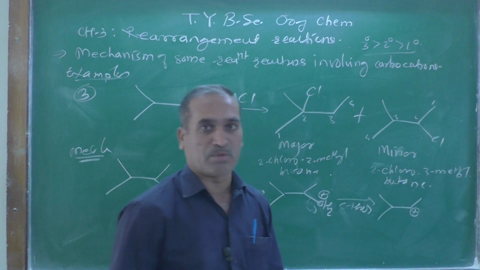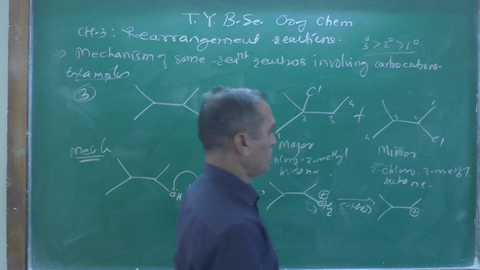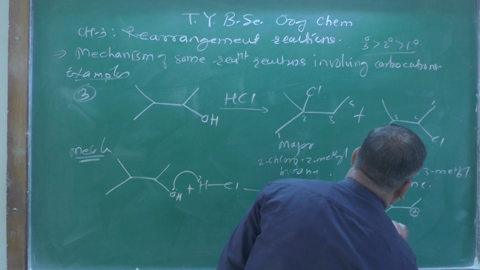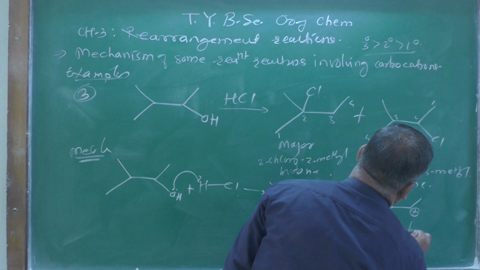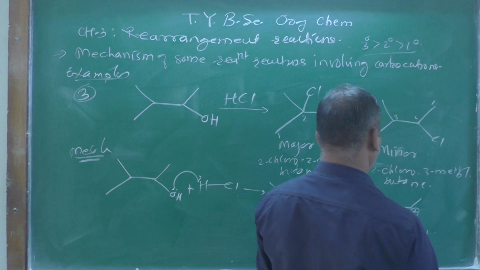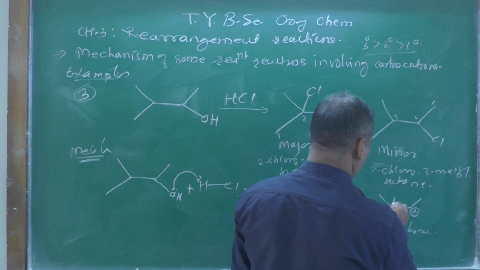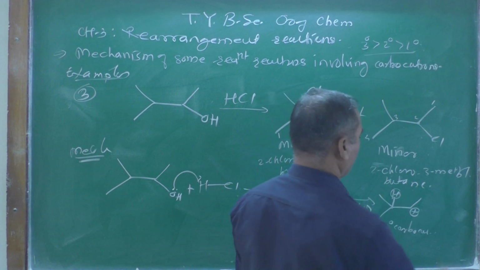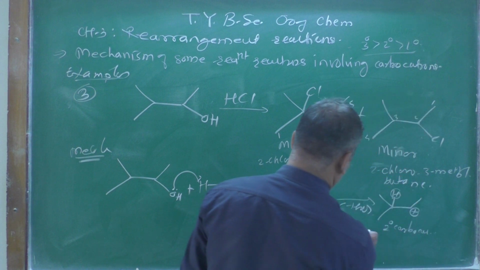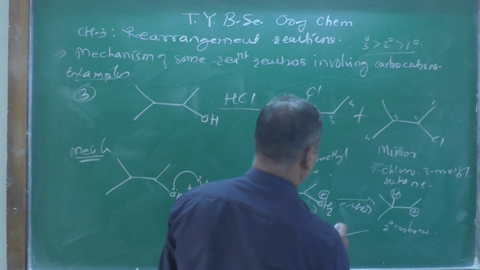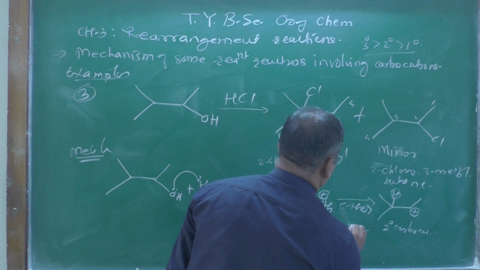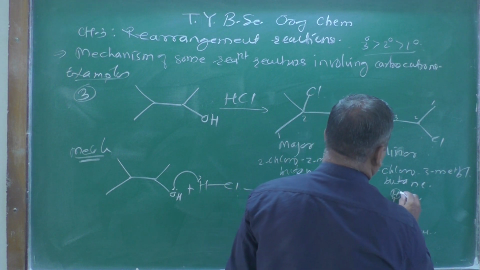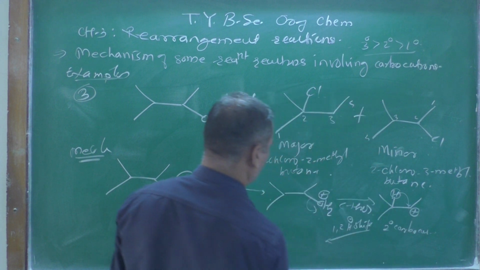What type of carbocation is it? It is a secondary carbocation, right? Now here is one of the hydrogen atoms, and this hydrogen atom gets shifted over here. So a 1,2-hydride shift is taking place. This hydrogen goes from here to here. What do you get?